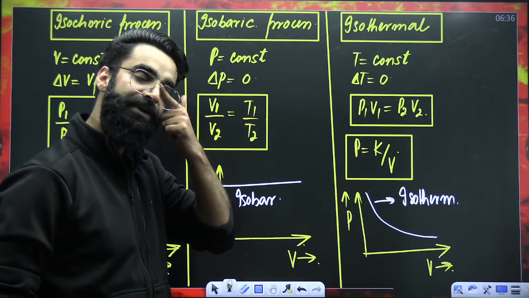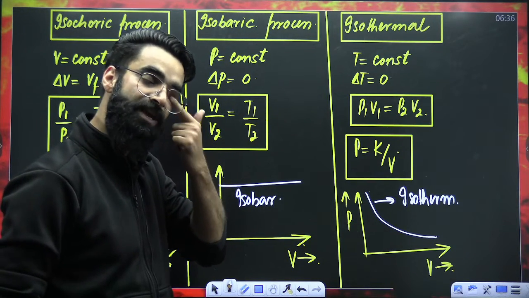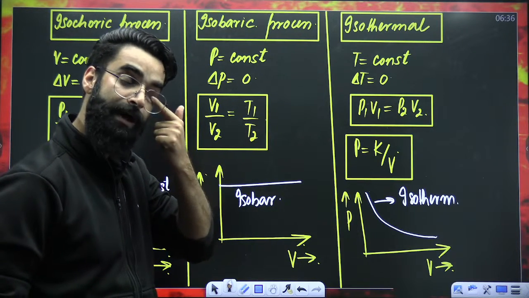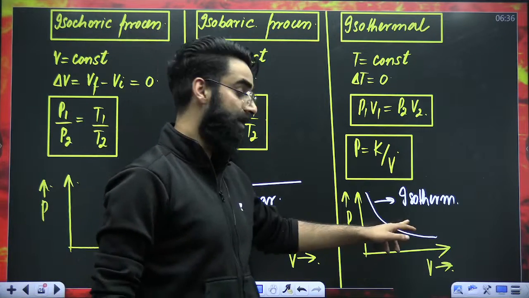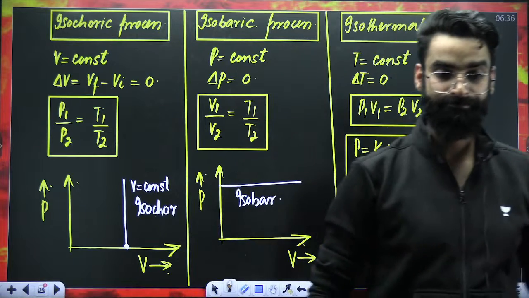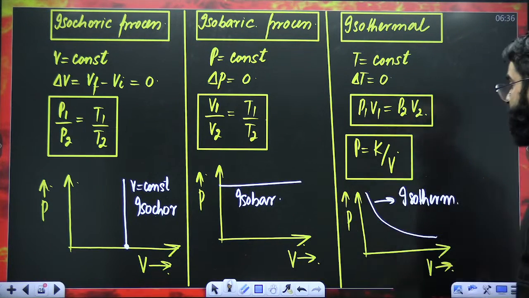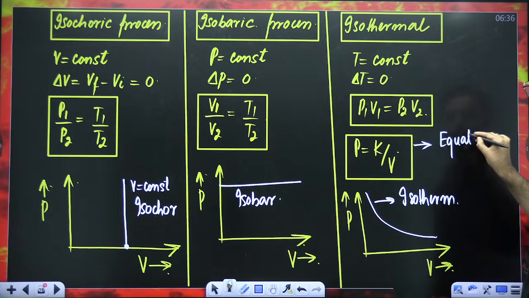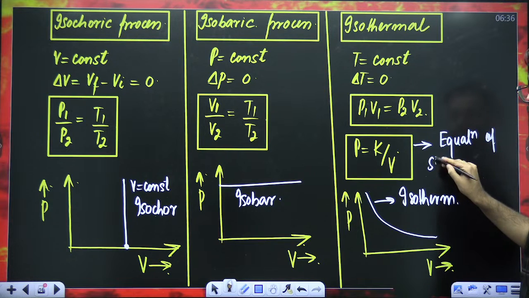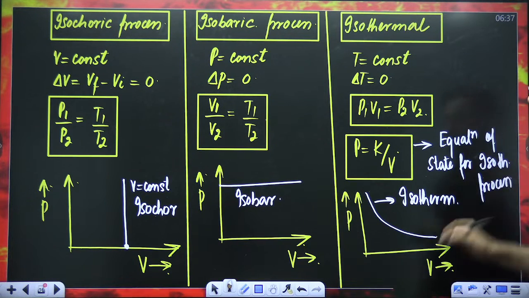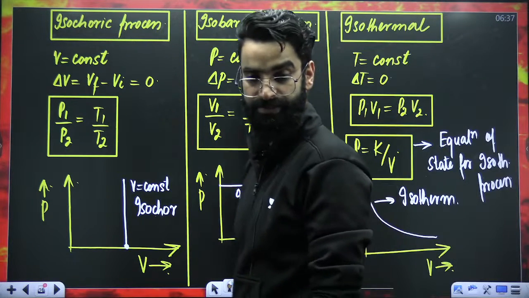Whenever you need to plot a curve between two variables which are inversely proportional to each other, the nature of the curve has to be a rectangular hyperbola. So this curve is a rectangular hyperbola and you will be calling it the isotherm. Correct? And my dear students, this particular equation, you call this the equation of state for isothermal processes.